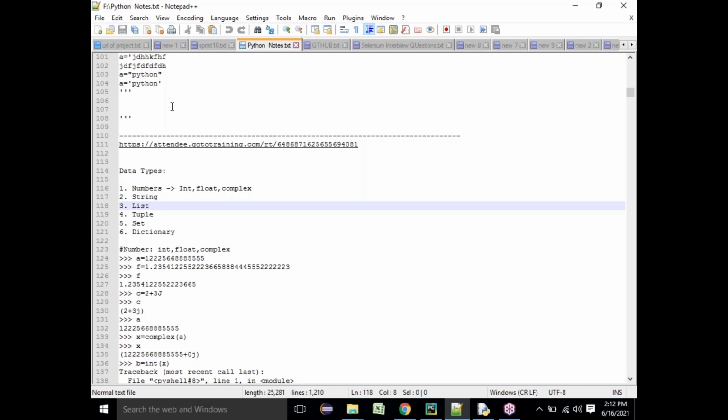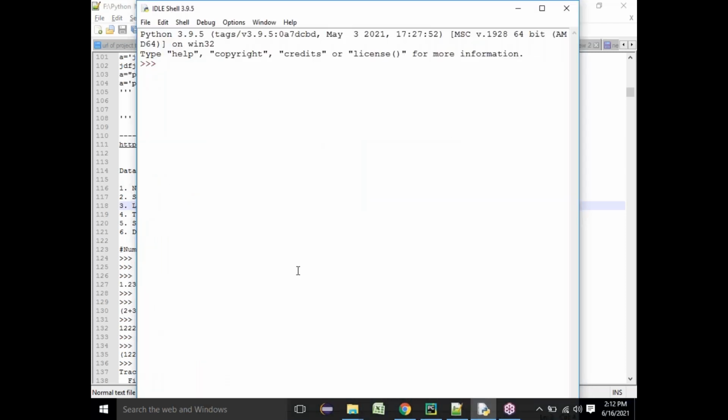But in data types, one important thing you need to understand here is type conversions. How do I convert one data type to another data type? So I will try to tell you what it means. I'll give you a simple example. So I have an integer data type.